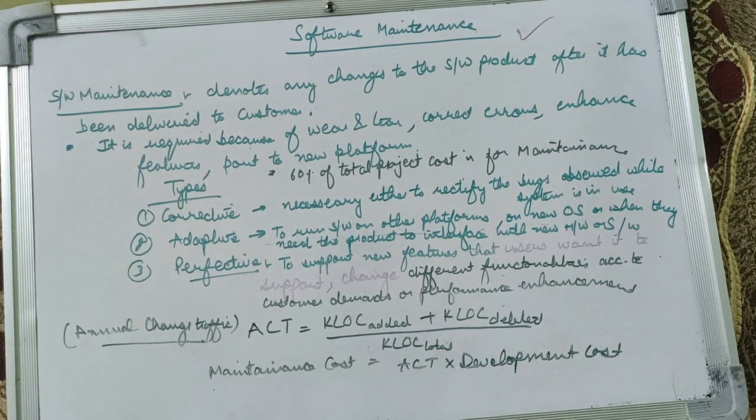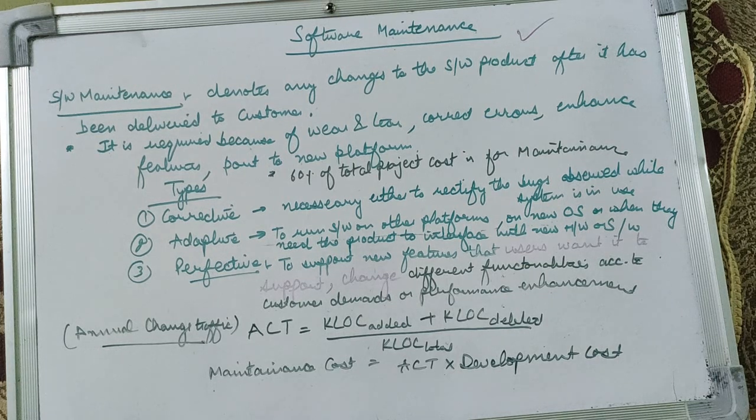As we have studied the various phases of a software life cycle, we have taken up all the phases one by one. We have taken up requirement analysis, then there was design, then coding, testing. We have gone through all the phases. But the last phase that comes in the software life cycle is software maintenance. Although this is the last phase, it cannot be ignored because this is the most crucial phase of a software life cycle.